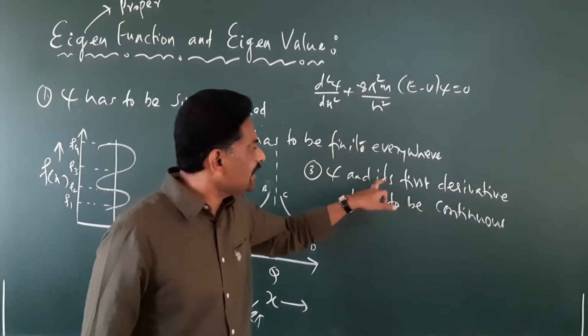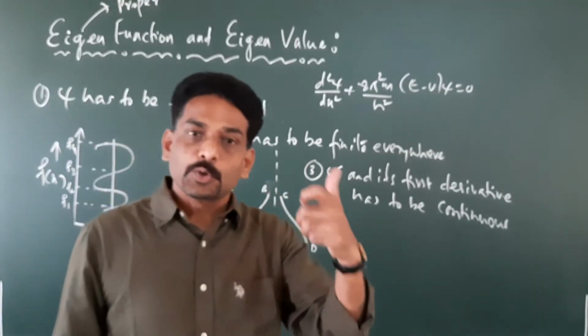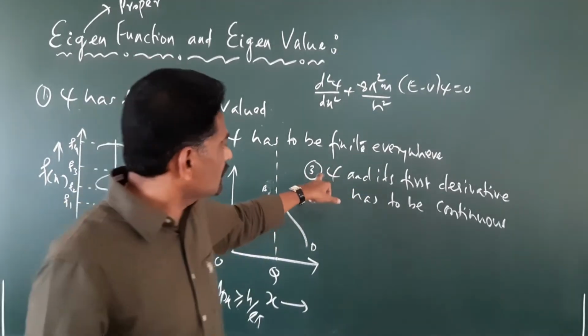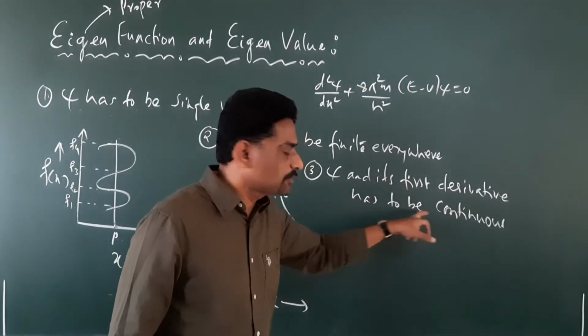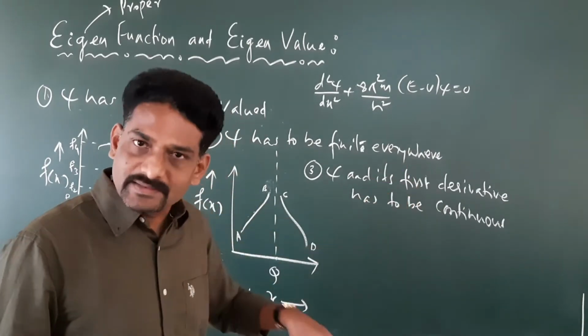Psi and its first derivative have to be continuous. To become an eigenfunction, it has to satisfy the third condition: psi and its first derivative have to be continuous. So what is the meaning of this? We will try to understand this by an example.